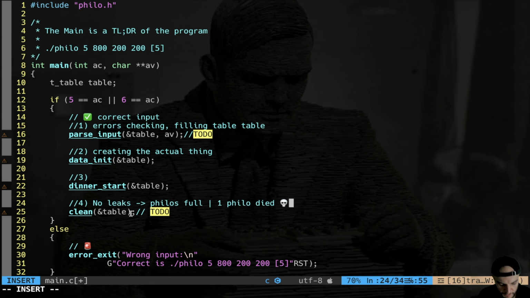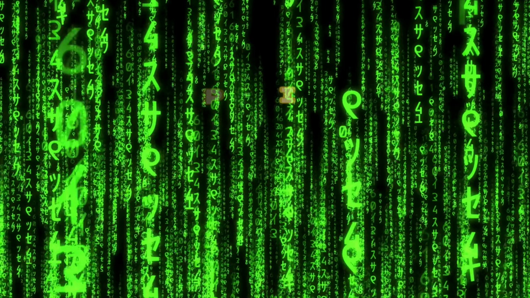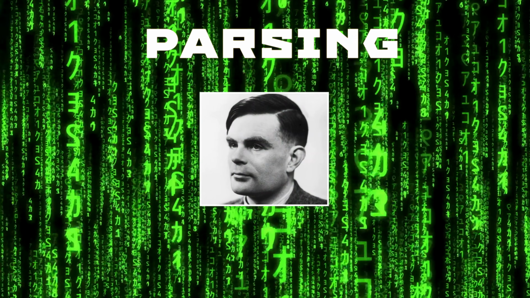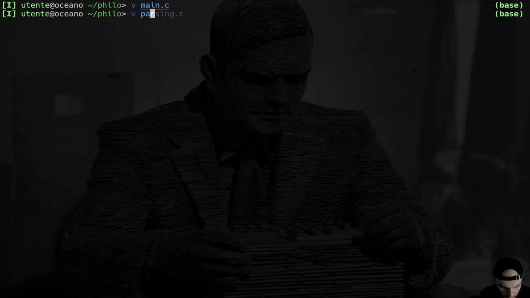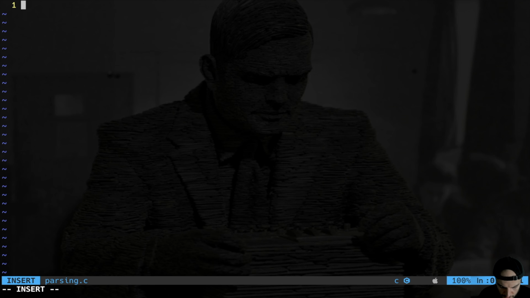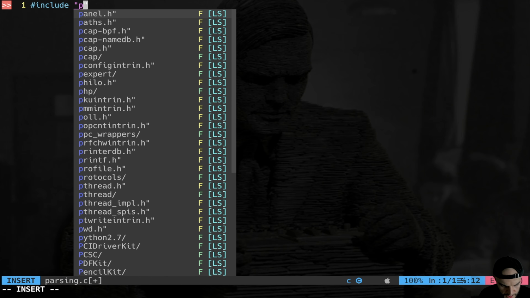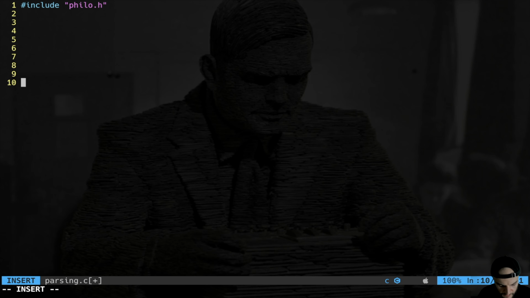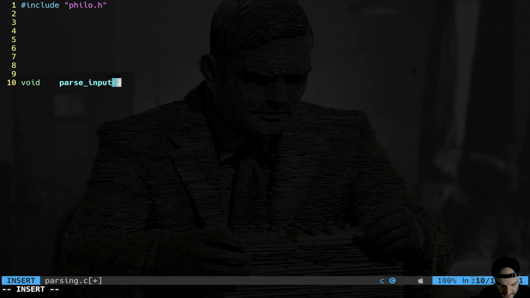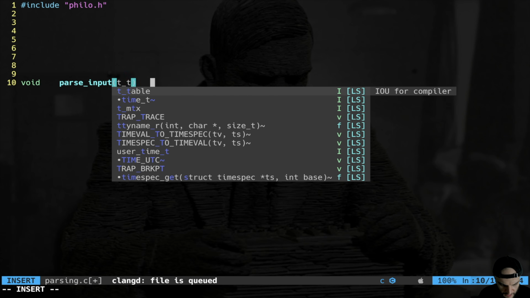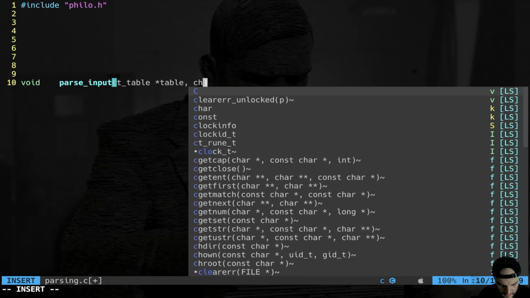All right, we're going to start by parsing the input. So we're going to create a module, a file, that I call parsing.c. As always, we are going to include philo.h, and we're ready to go. So we start from the function void parse input that takes as an input the actual table, a pointer to that, of course, and argv.